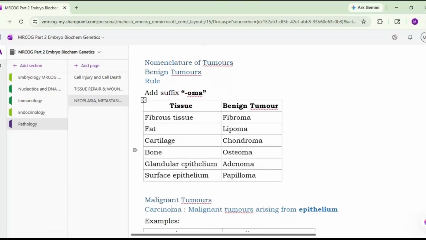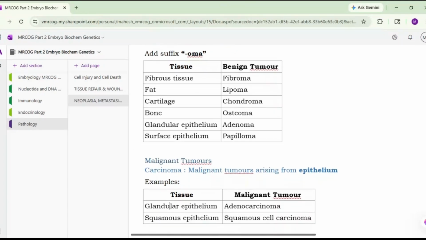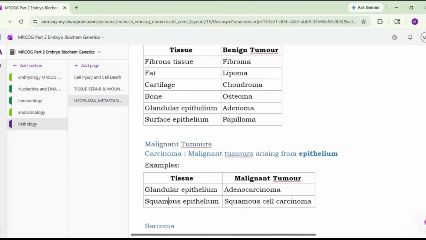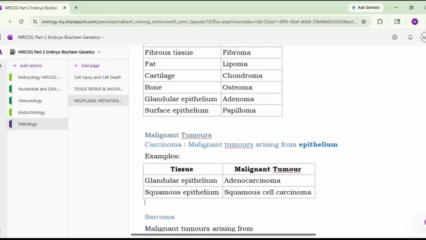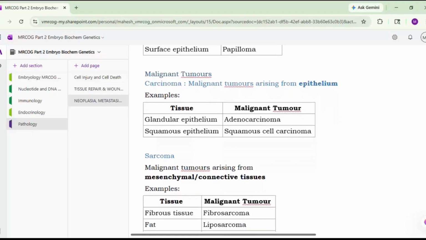Then malignant tumor. Malignant tumors are the cancers of the carcinoma. Malignant tumors arising from the epithelium, such as glandular epithelium, we call adenocarcinoma. If it is arising from squamous epithelium, we label this as a squamous cell carcinoma. So when we deal with malignant tumors, we use the terminology carcinoma, while for benign tumors, generally the suffix oma is used. Then sarcoma is the malignant tumor arising from mesenchymal or connective tissues. Okay. So even if this is oma, this is malignant.